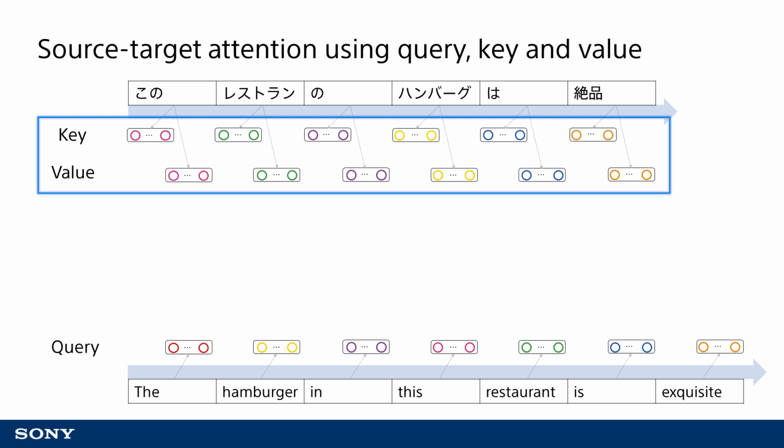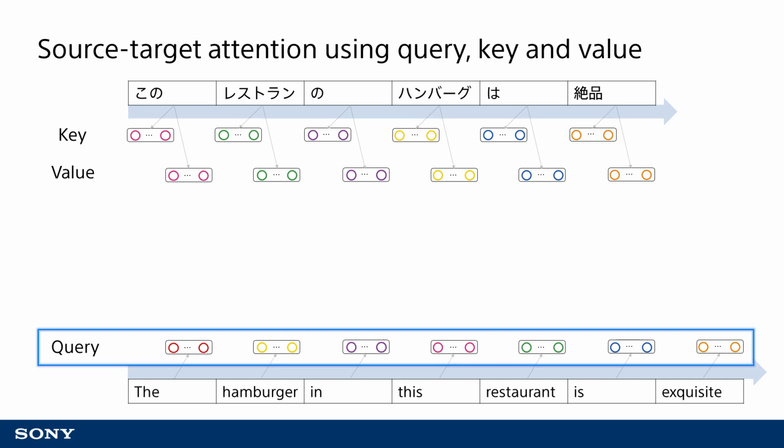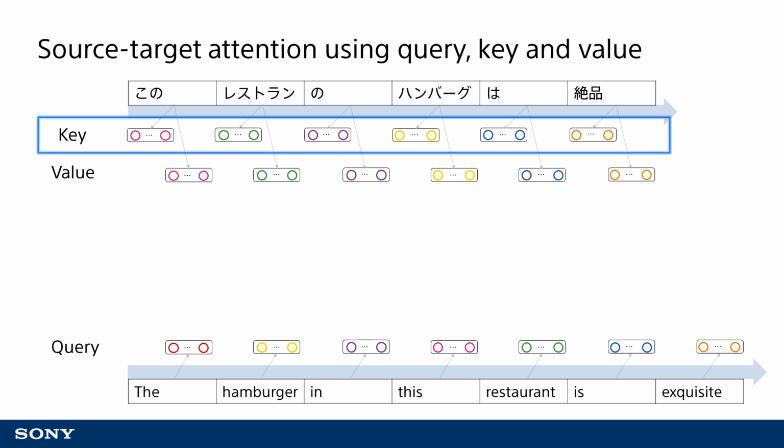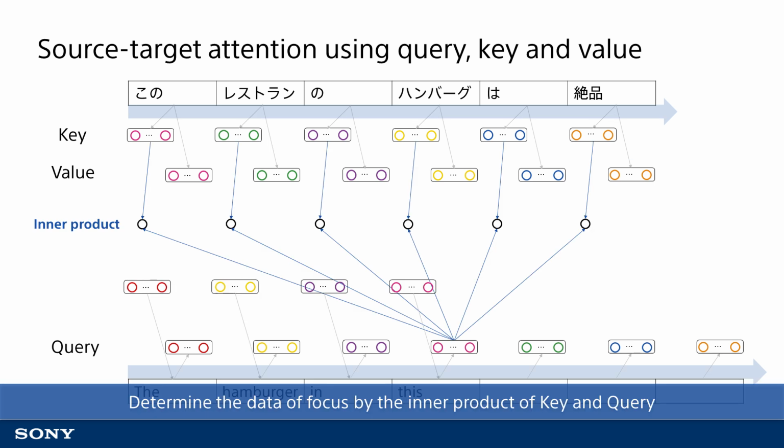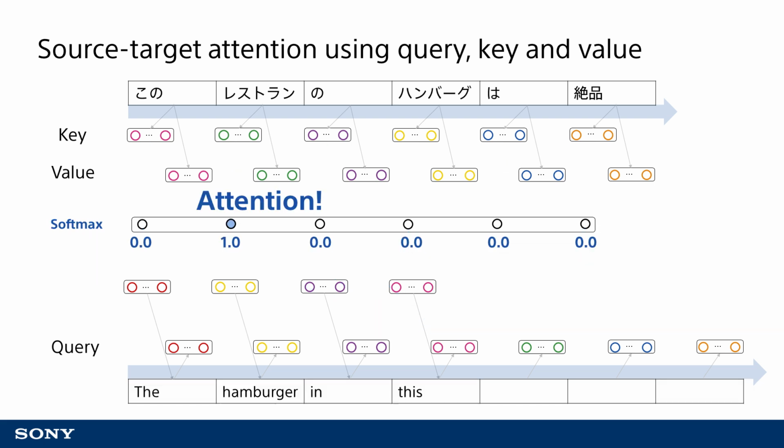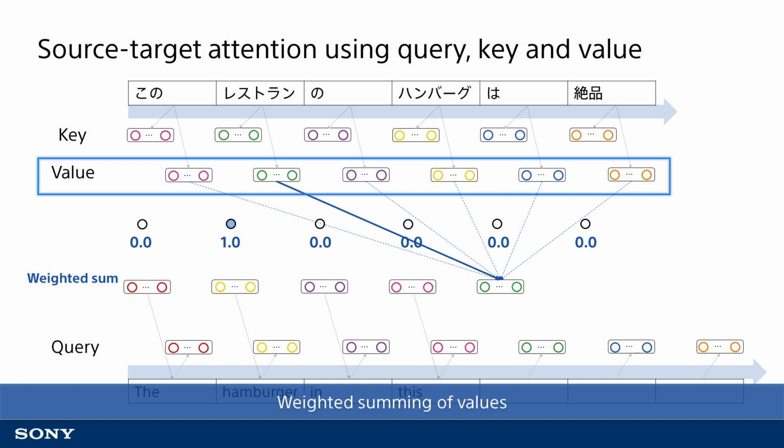to separate the features of a word in the source into a key and a value. In this case, we have a query vector and a key vector used to determine the word of focus. The inner product of these vectors is obtained to perform the calculation to determine the word of focus. The softmax value is multiplied by the value vector instead of the key vector to obtain the weighted sum value for each dimension.